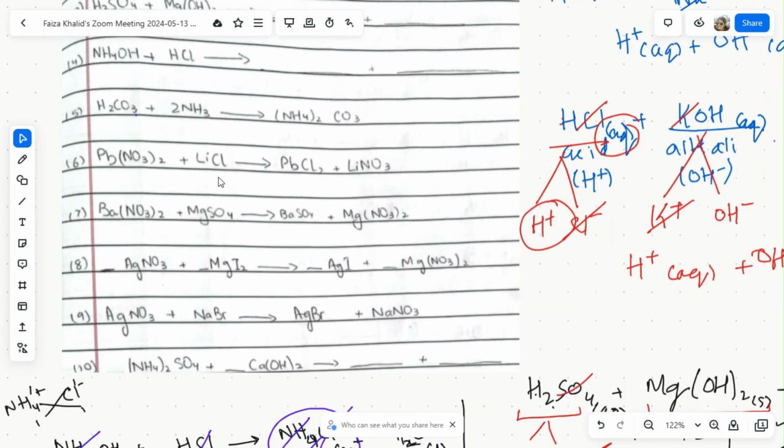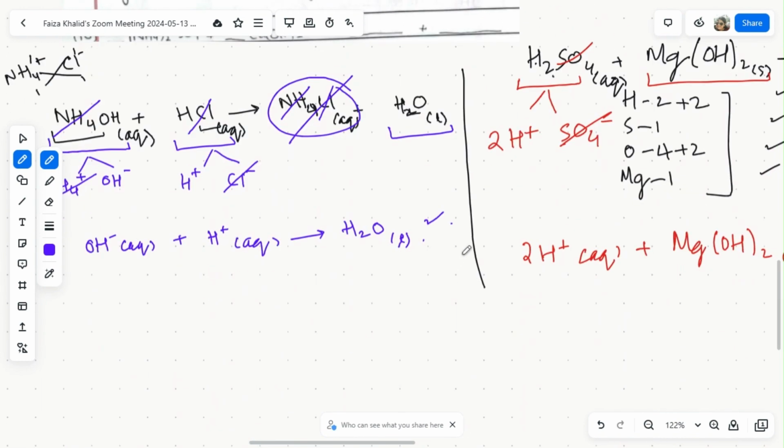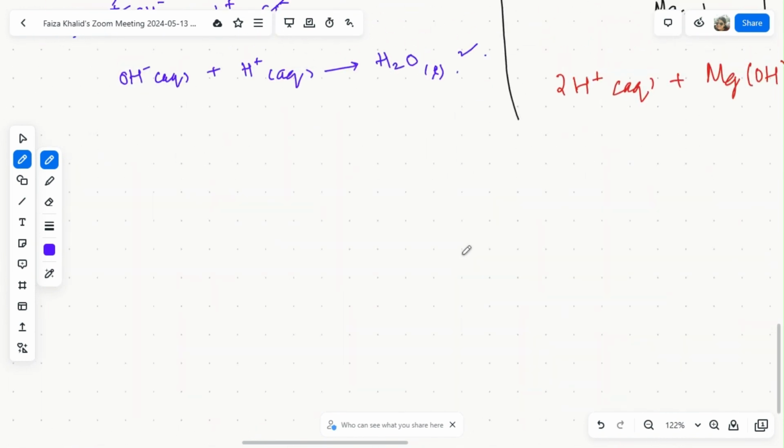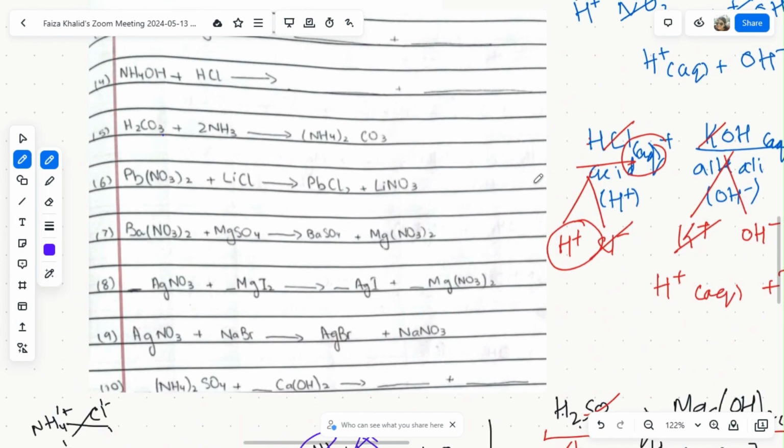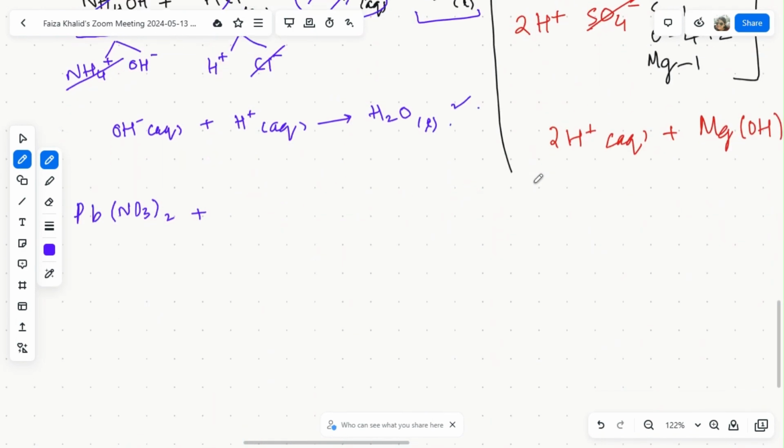Now let's do this one. Lead nitrate and lithium chloride, forming this and this. Can we solve it over here? Never mind, we'll take it down there. So it is lead nitrate reacting with lithium chloride.